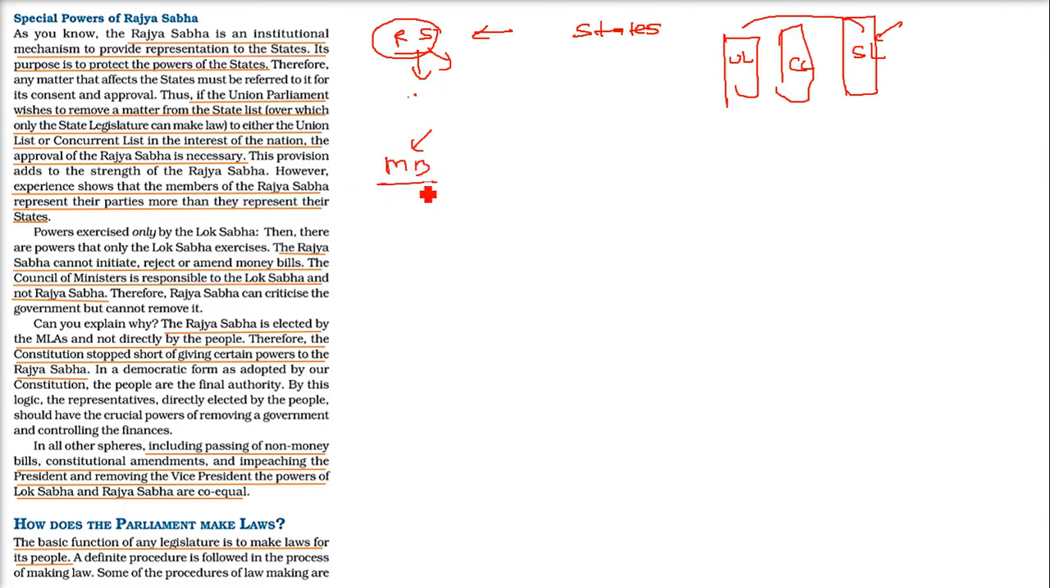They have to be placed in Lok Sabha, and once it is passed by the Lok Sabha, it goes to Rajya Sabha. Rajya Sabha cannot do anything, it can just give suggestions. They cannot reject the money bills, they can only give suggestions. The Council of Ministers is responsible for Lok Sabha, not Rajya Sabha. Please understand, the Council of Ministers, which is the actual executive, is only responsible for Lok Sabha, not Rajya Sabha.